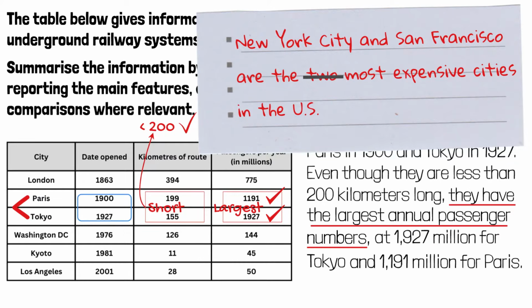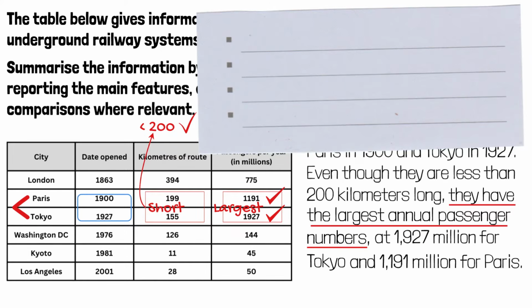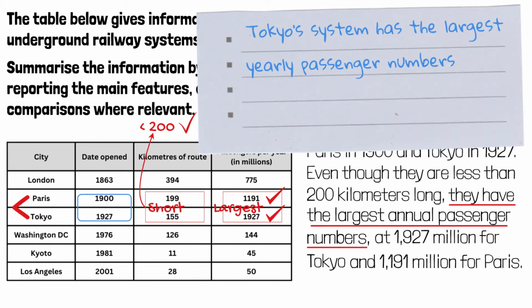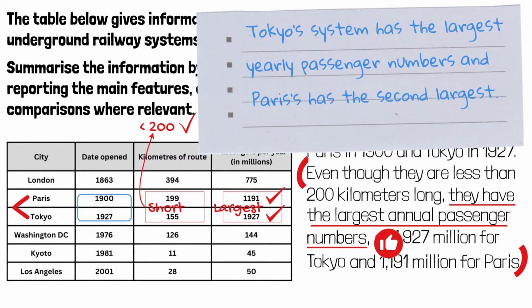I used to not know this. In the past, I would have written Tokyo system has the largest yearly passenger numbers and Paris has the second largest. You compare them. How clever this version is. We simply say they both are the largest without telling which one is the largest and which one is the second largest. I think this sentence is a very good comparison of Tokyo and Paris.